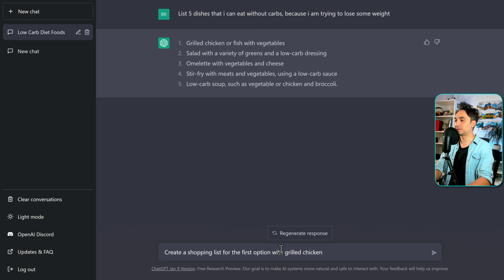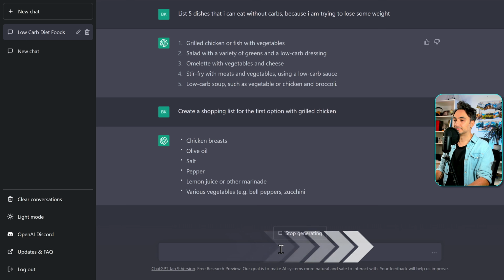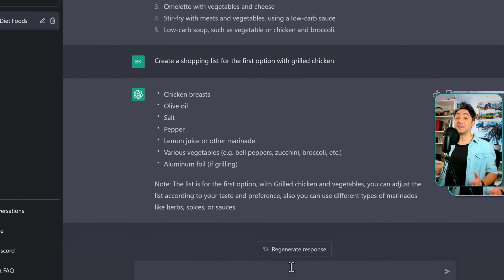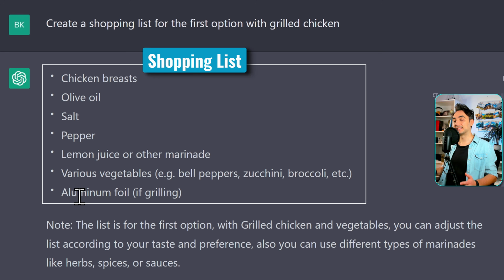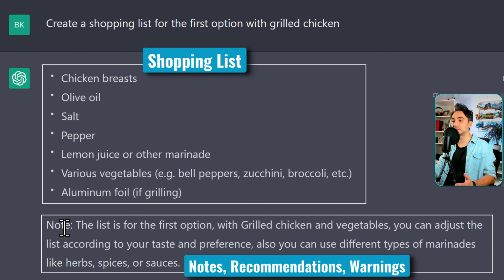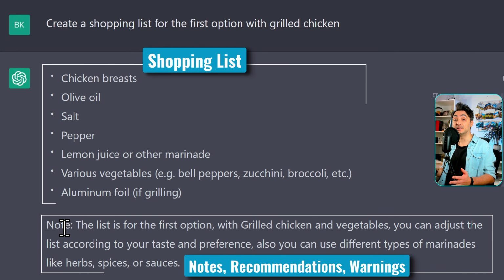Let's go. This is really beautiful. So now we have a shopping list for my meal, and not only that, ChatGPT adds some context at the end. Here we have a note about this shopping list, and that's something ChatGPT always tries to do: add some recommendations, warnings, ideas, which really makes the conversation with the AI feel like a human.